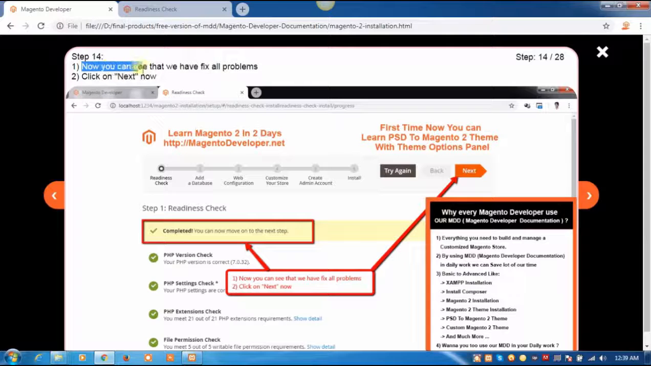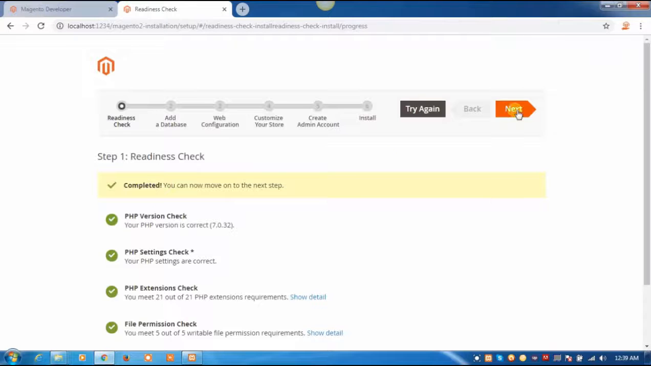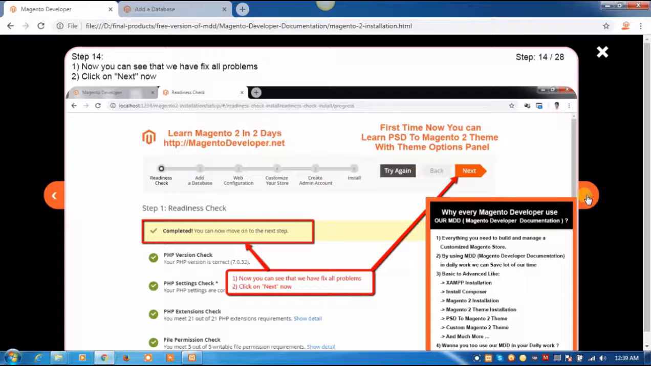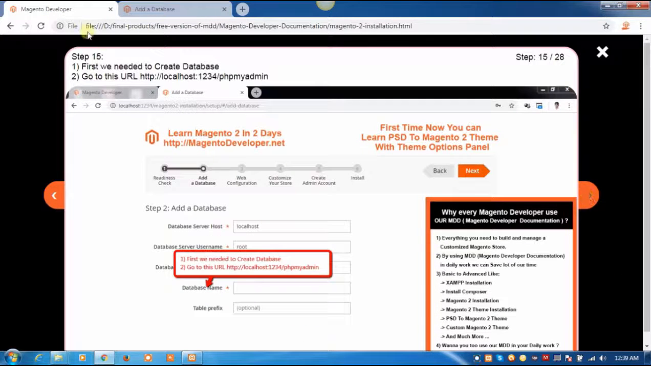Now you can see that we have fixed all problems. Click on next. Go back to our installation. Click on next. Go back to our documentation. Click on next step of the documentation.